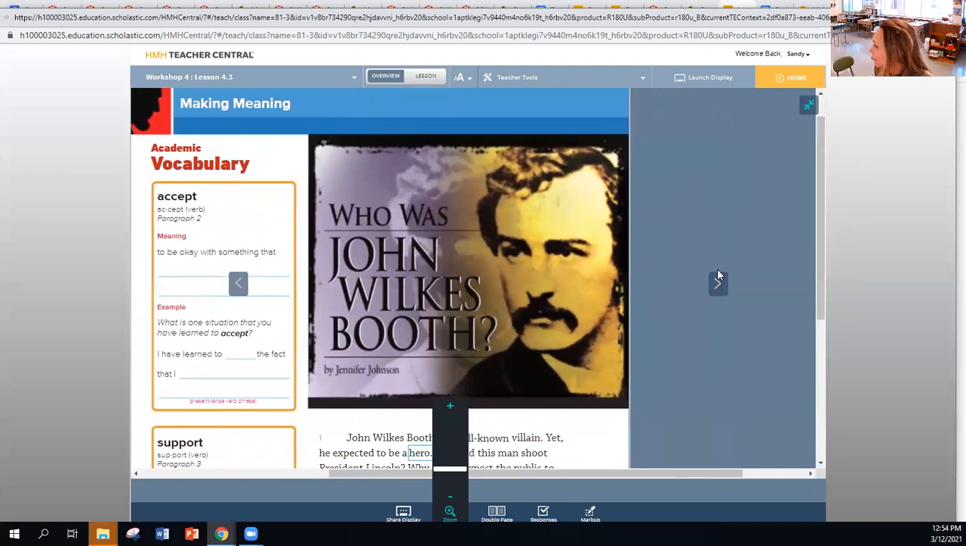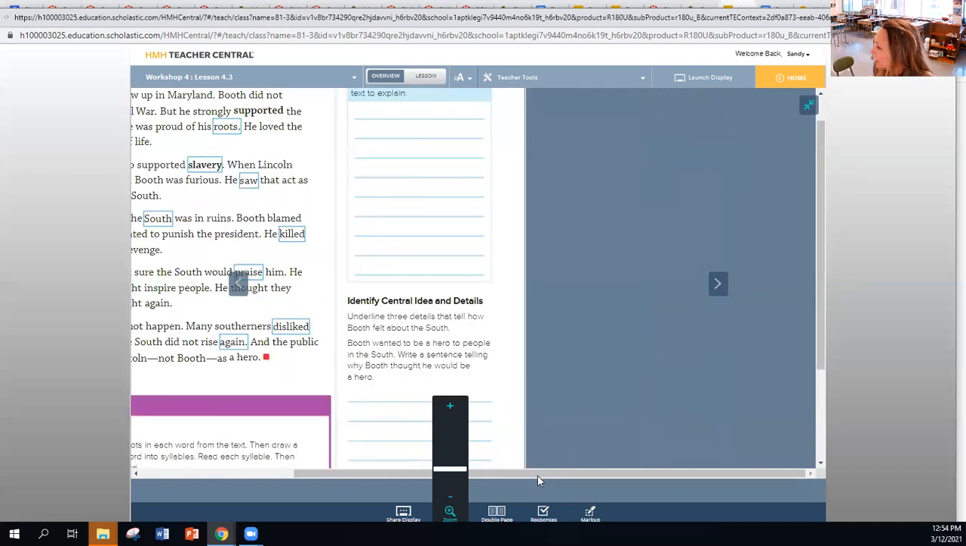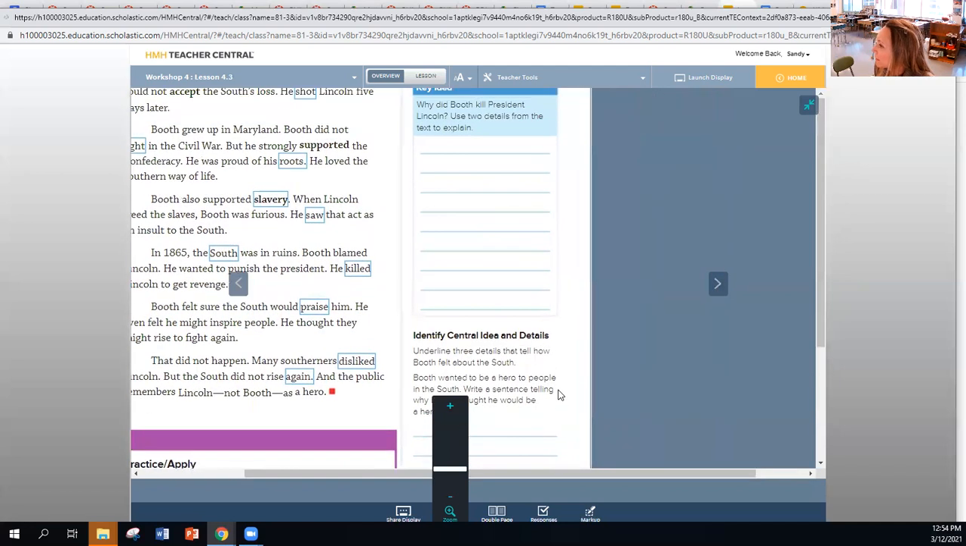And let me get to the next page. So now please fill in the top. You can see it here. Why did Booth kill President Lincoln? Use two details from the text to explain. Okay.